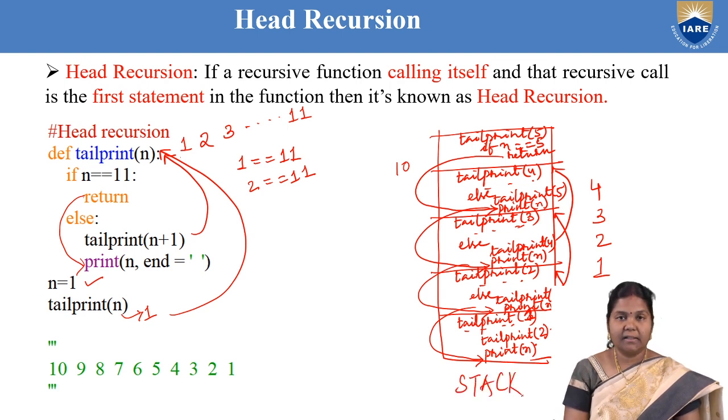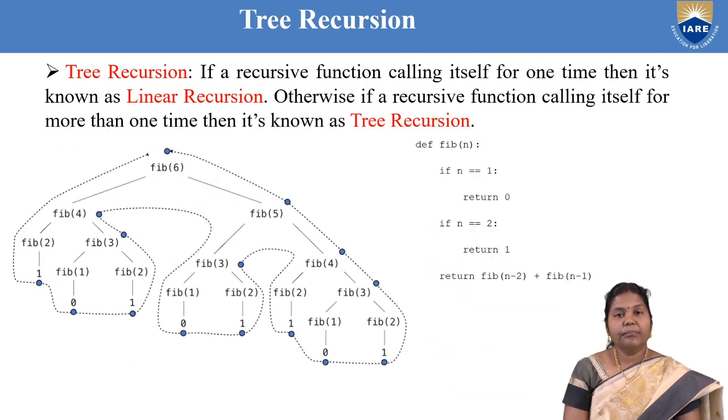This is a stack data structure. So this is the way head and tail recursion works. Now the next type of recursion is called tree recursion.